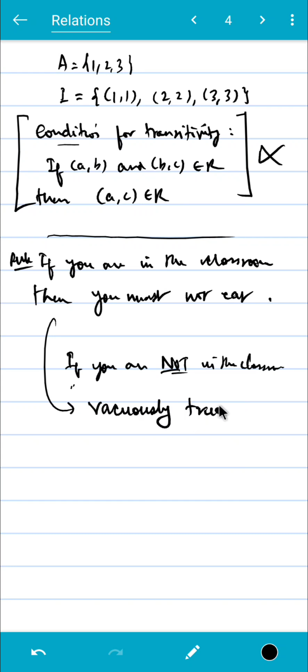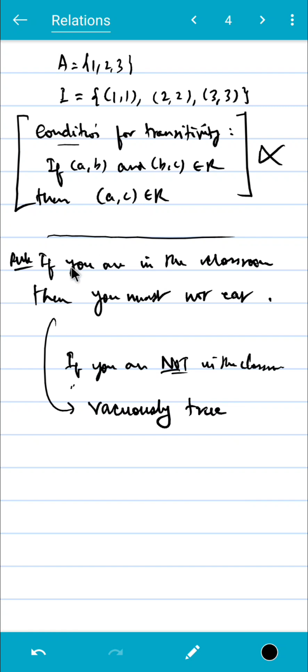Okay, so if you are not in the classroom, then obviously you are not a rule breaker, because this rule doesn't even apply to you. So in that case, we say that this rule is vacuously true, or it holds vacuously. So when does it fail? It fails only when you are in the classroom and then you eat. So in that case, it fails.